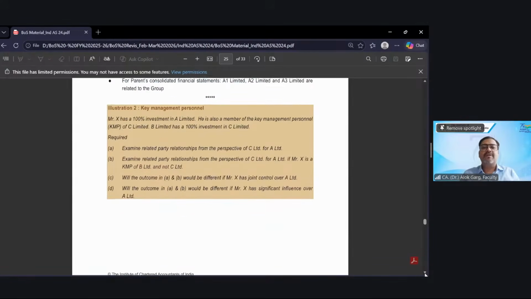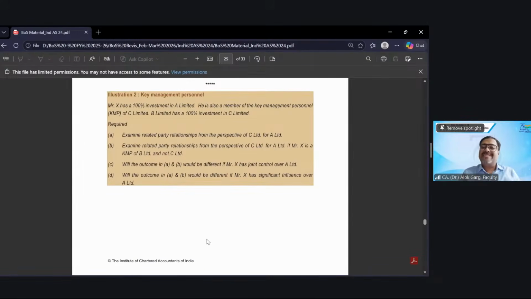Now illustration number 2. Let's discuss illustration number 2 on KMP. Mr. X has 100% investment in A Limited. So, who is Mr. X here? Mr. X is having a control over A Limited. Mr. X is a related party to A Limited. Mr. X is also a member of the KMP. Mr. X is a KMP of C Limited.